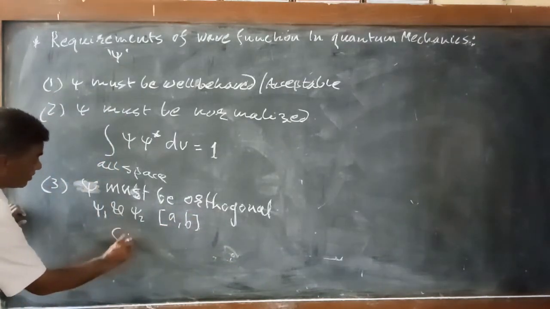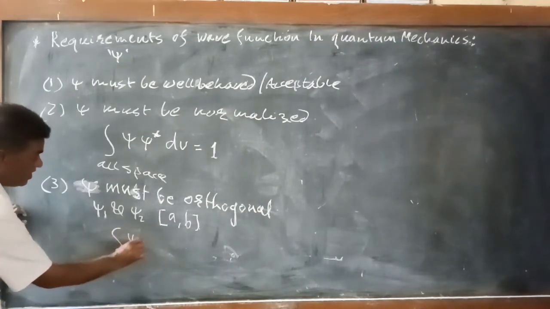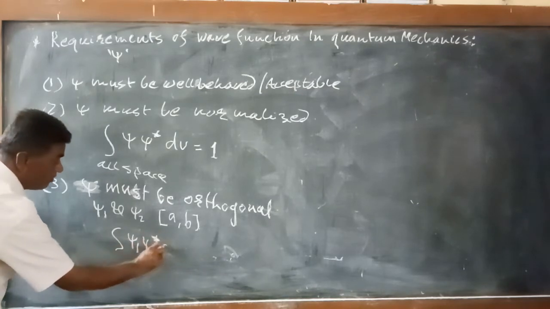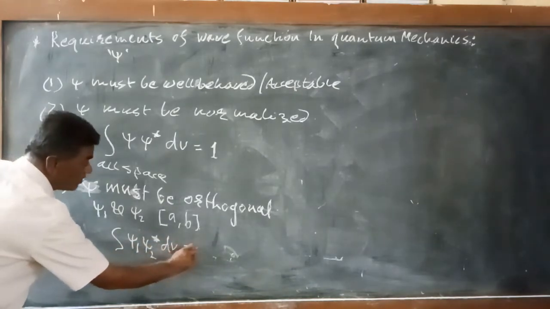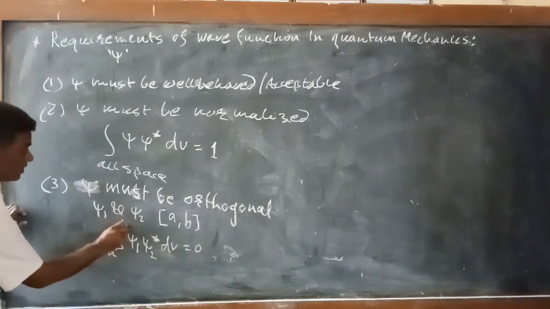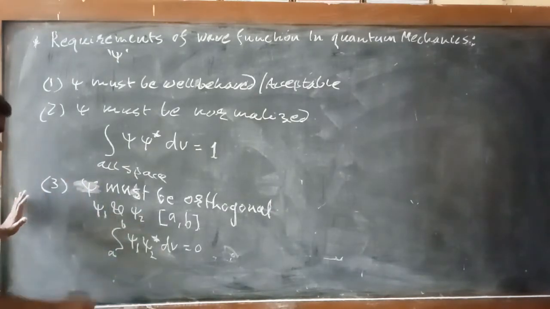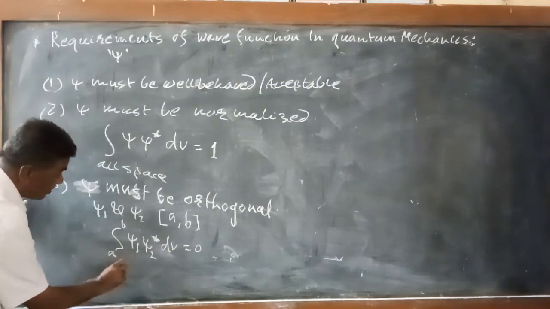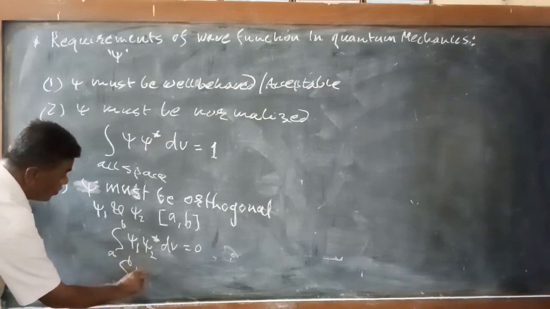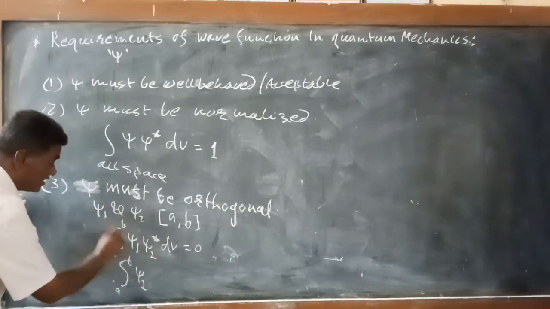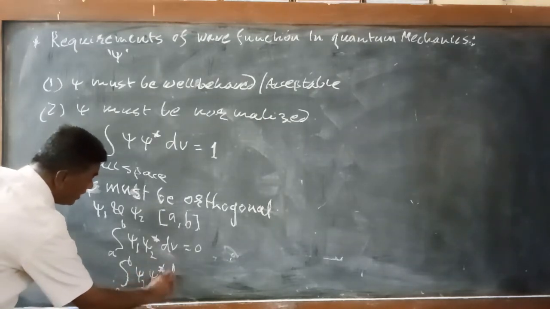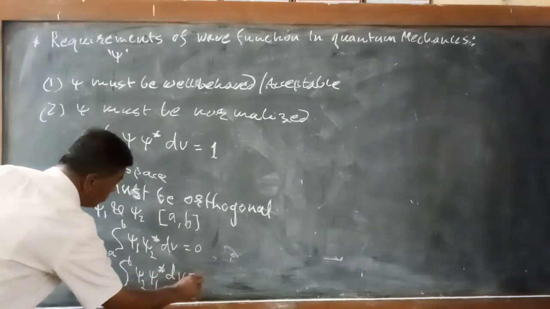The integral over a to b of psi1 times the complex conjugate of psi2 dv should be equal to 0, and the integral over a to b of psi2 times the complex conjugate of psi1, that is psi1 star, dv should also be equal to 0.